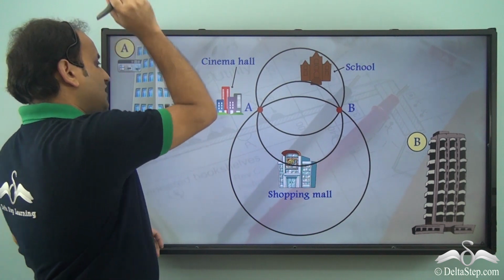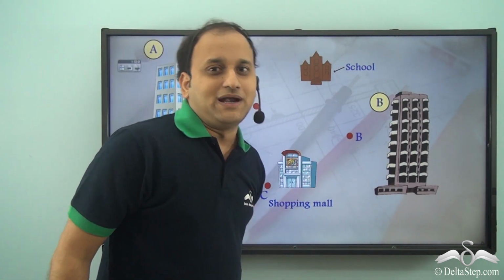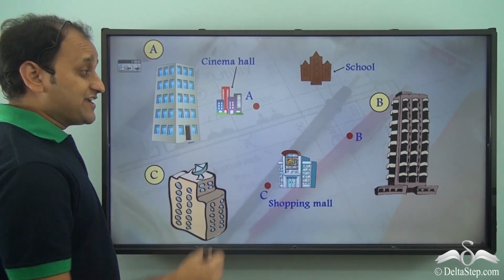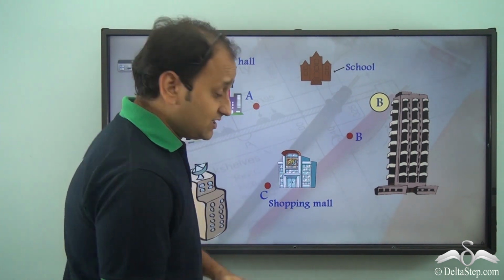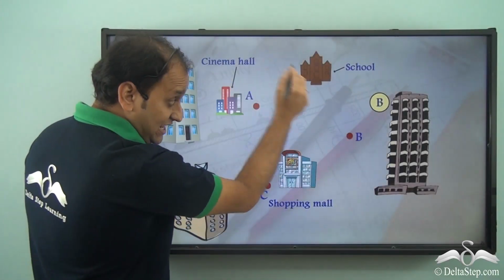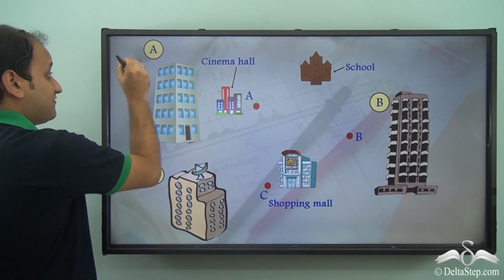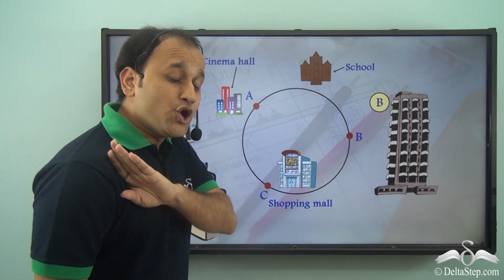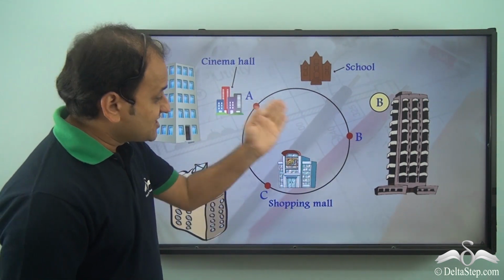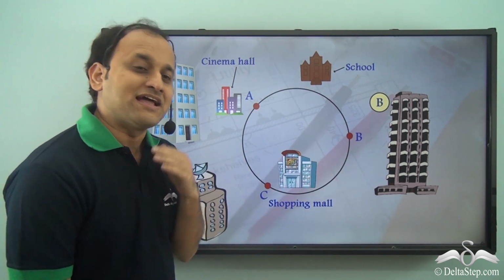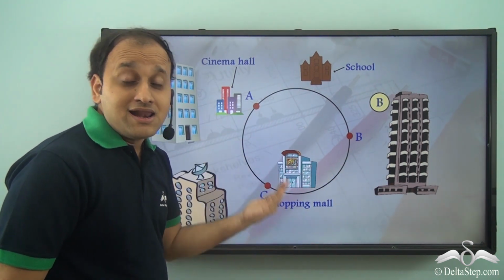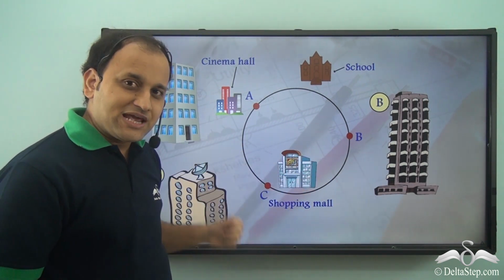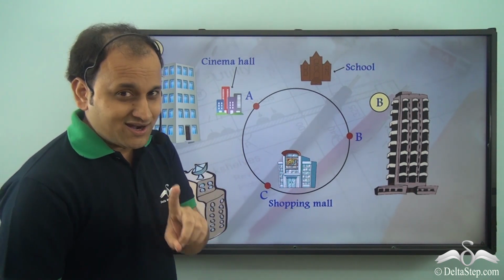Now he constructs the third building, and now what happens? Well, now if I try to draw any circle, you will see that with the 3 points I will always have just one circle. So there are no other possibilities, just one circle, which is this circle, and so he can only have the shopping mall in his complex. So what did you see here? When there are 3 points, you can only have one circle.